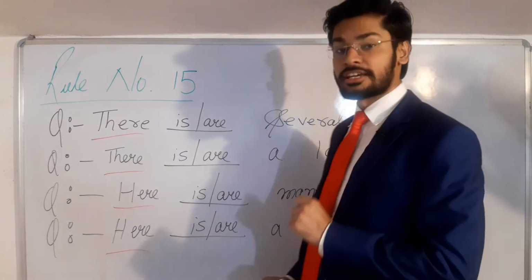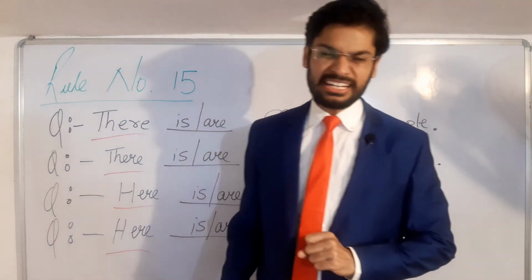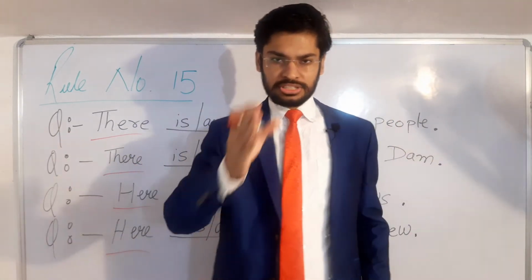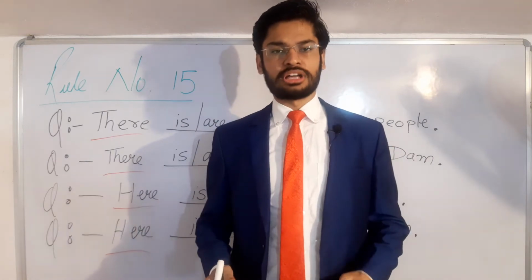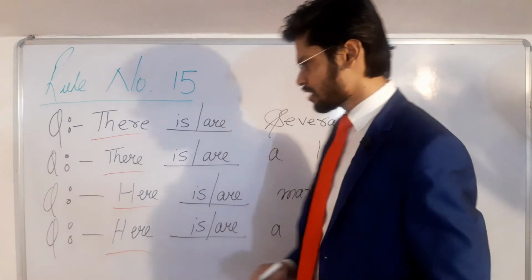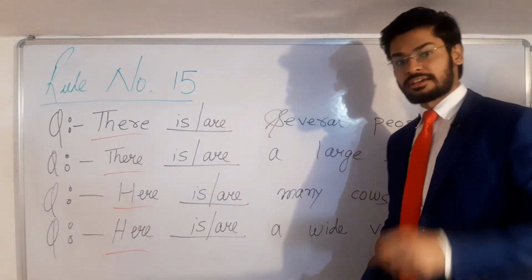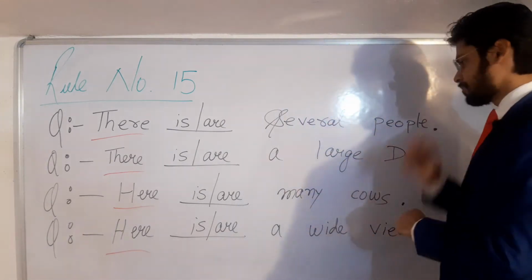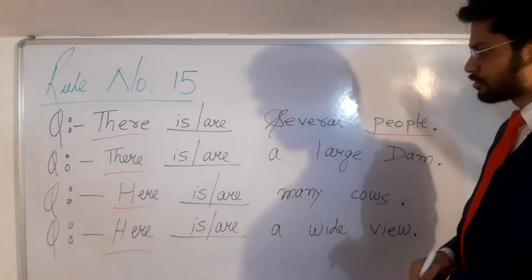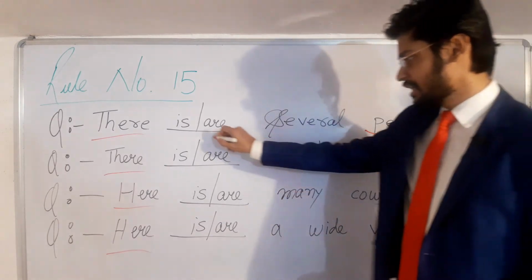In these cases, if the subject is here and there, our verb will depend on the present noun or pronoun. उस दिए गए सेंटेंस में जो भी नाउन या प्रोनाउन होगा, on that noun and pronoun your verb will depend. So now let us check what is the present noun in the first question. The first question is there is or are several people. So in question number 1 the noun is people, which is plural. So your verb will depend on the noun people, which is plural. So the answer would be are.